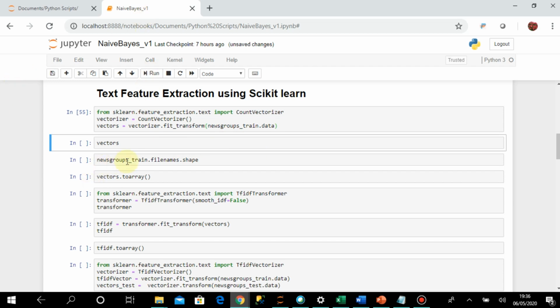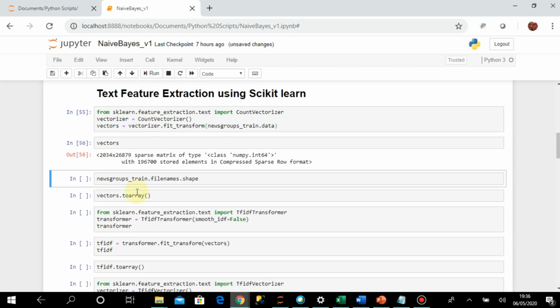So it's done. If I just run this vectors, you can see it is 2034. 2034 was the total number of records, and these many columns are created, 26879. This is a sparse matrix of this type with 196700 stored elements in compressed sparse row format.